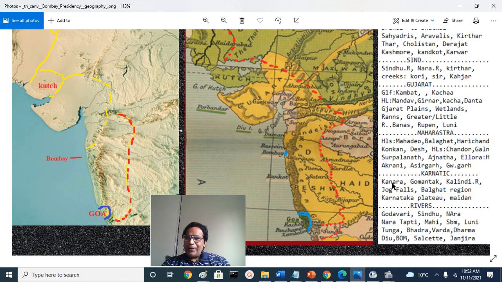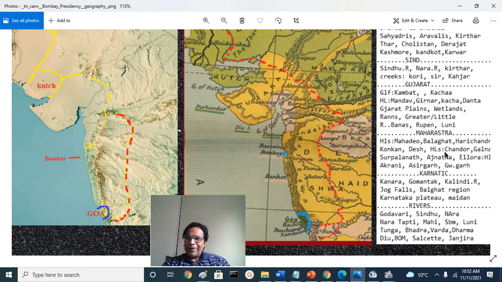We looked at Canara region, Gomantak Canara region, here Gomantak region, and Kalindi River, Jog Falls, and Jersoppa Falls in Shivamogga district, and the historic names Balaghat and Payanghat, and Carnatic region, Karnataka Plateau, Karnataka Maidan and Sudan, mighty Godavari River, Sindhu River, Nara River, distributary Tapti, Mahi, Sabarmati, Luni, and Tunga River, Bhadra River, Wardha River, Dharma River.